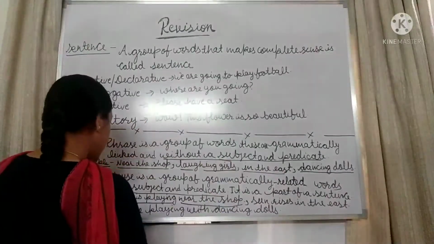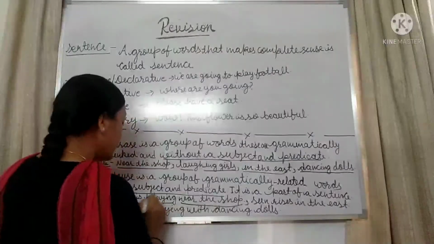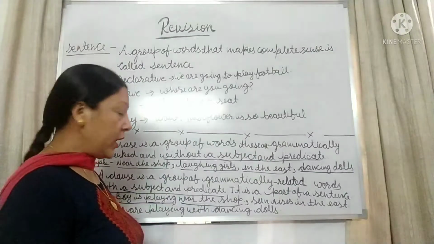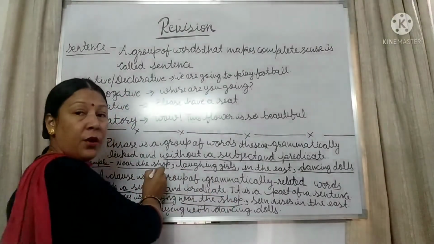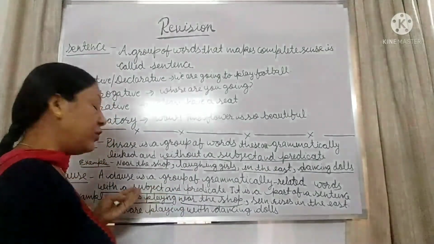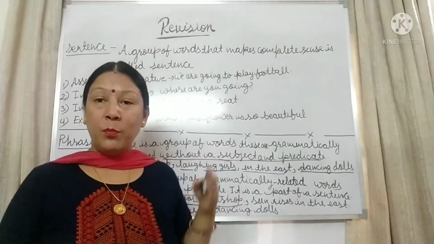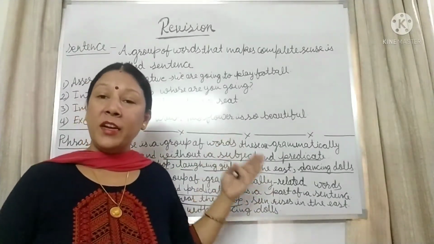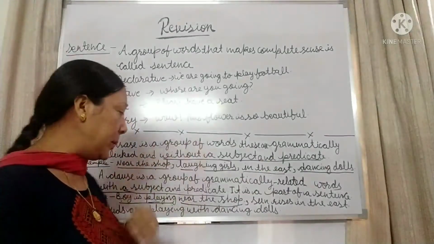Here you can see this is the subject and this is the predicate, and playing is the verb here. Okay. So near the shop is what? Near the shop is a phrase. When the phrase meets the clause, then it makes complete sense. The phrase is not independent, it is dependent, whereas a clause is independent.